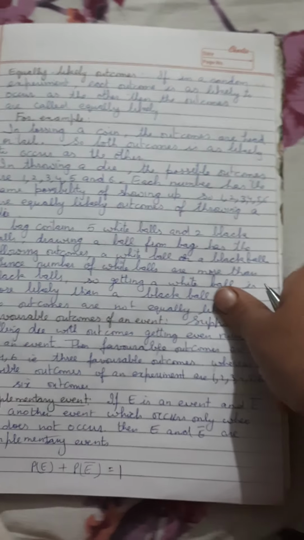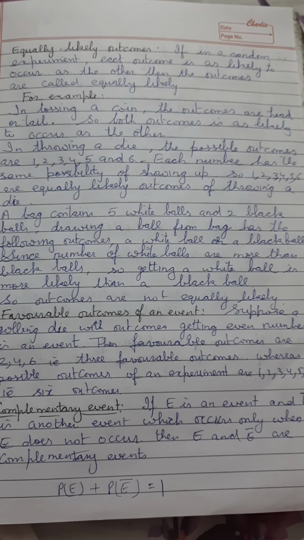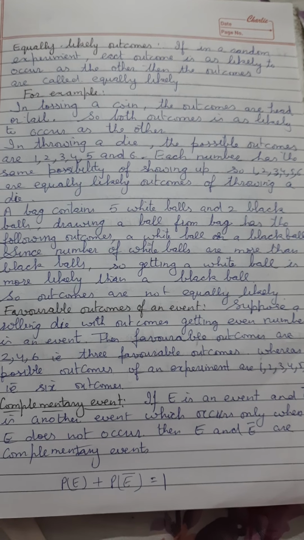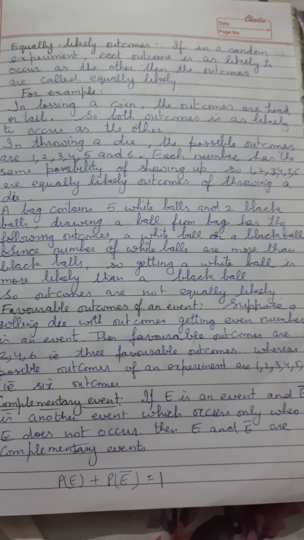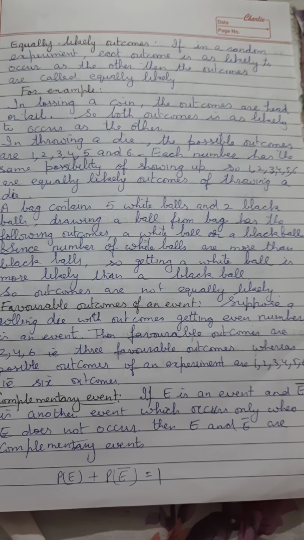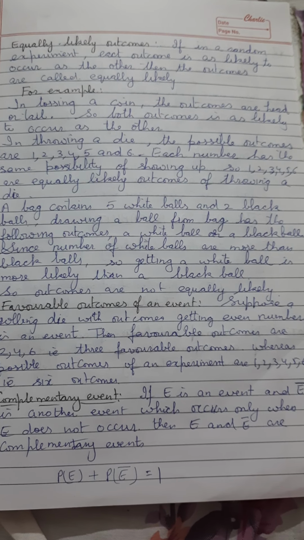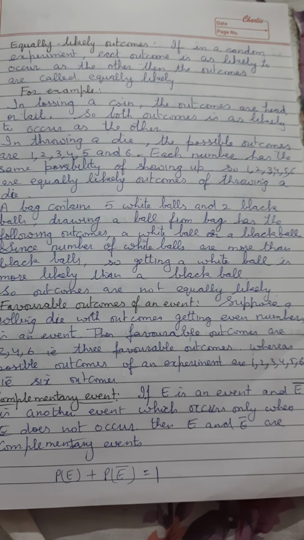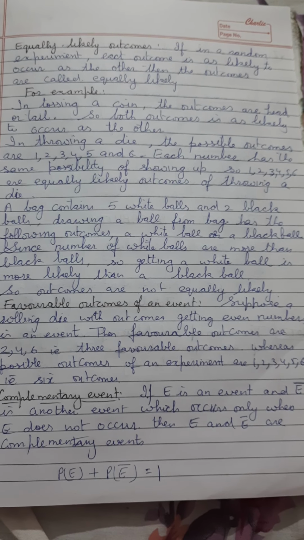For example, in tossing a coin, the outcomes are head or tail. Both outcomes are as likely to occur as the other, so whenever we toss a coin, there is an equal probability of getting a head or a tail.